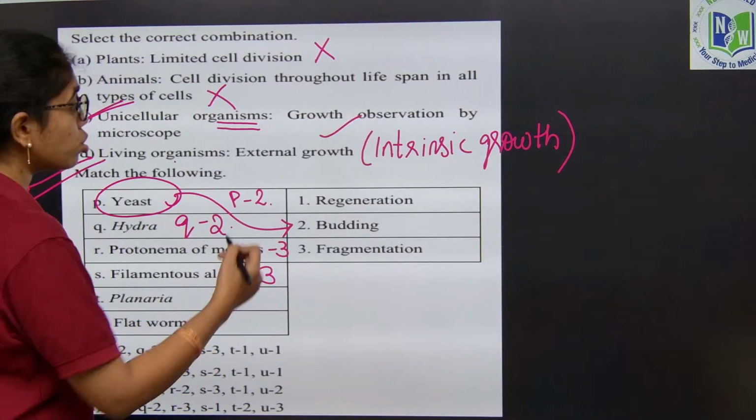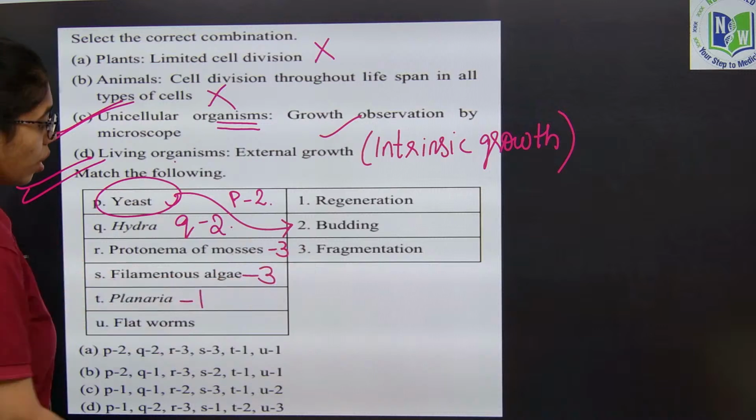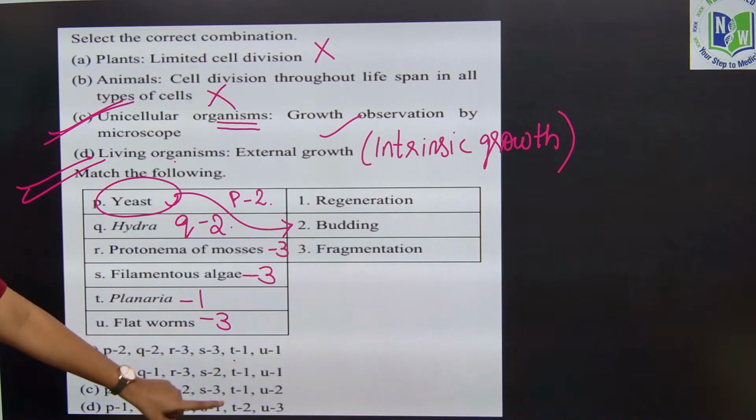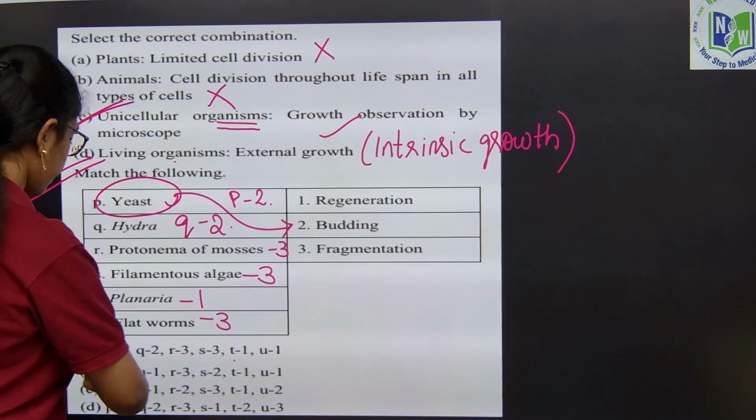Planaria will reproduce through what? Regeneration, that is 1. Flatworms again through fragmentation. So here, if you look into the options carefully, P will be 2, Q is 2, R is 3, S will be 3, T is 1, U is 3 again. So yes, this will be option A.